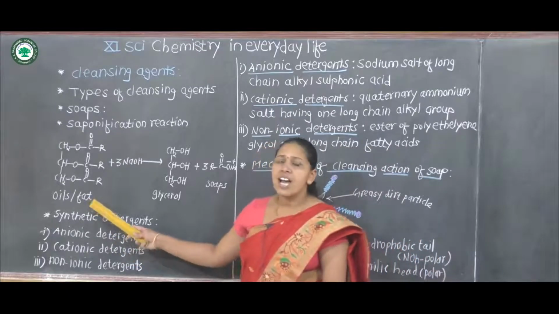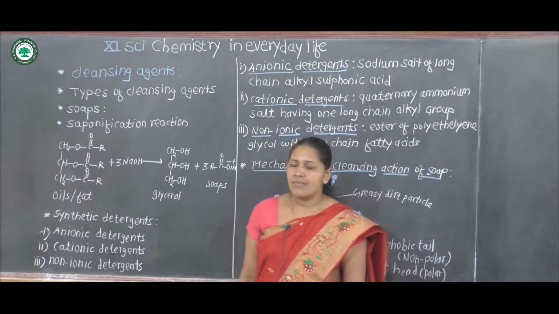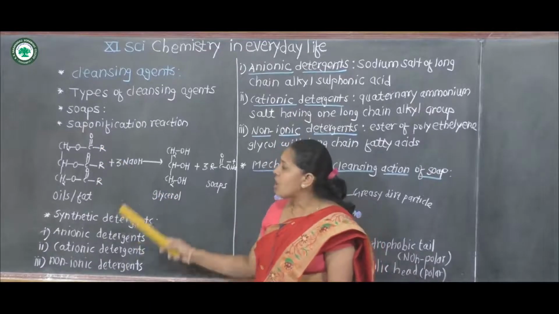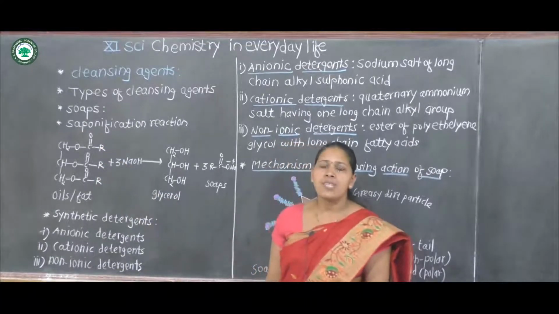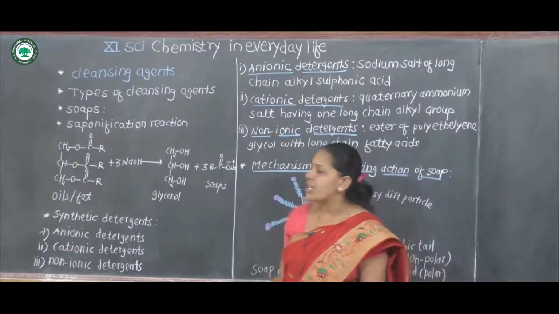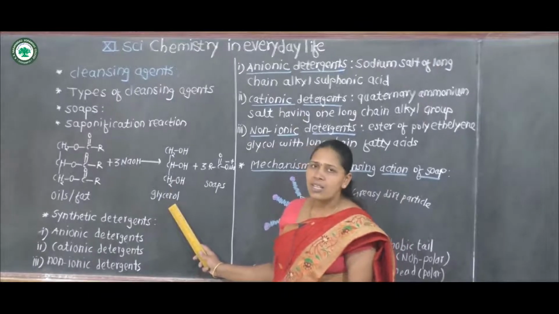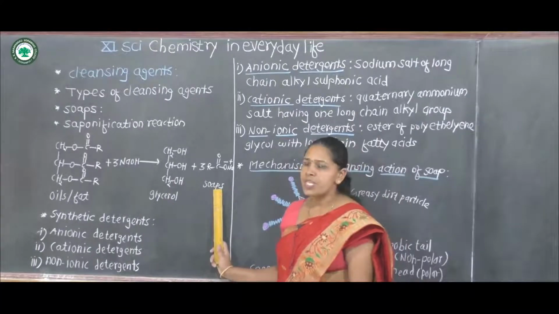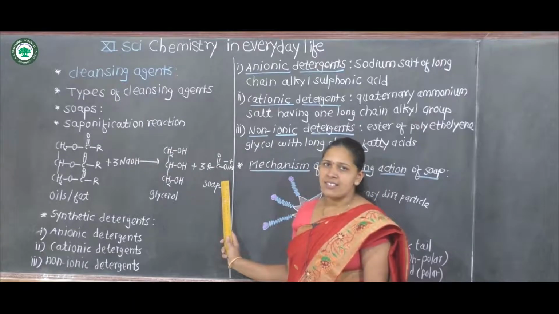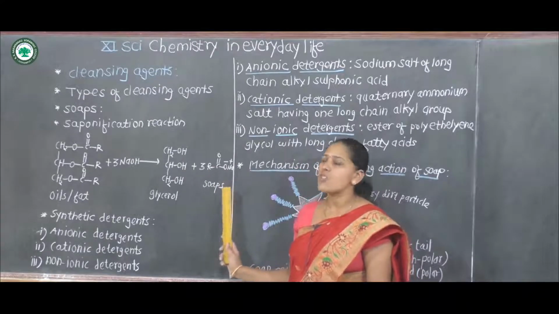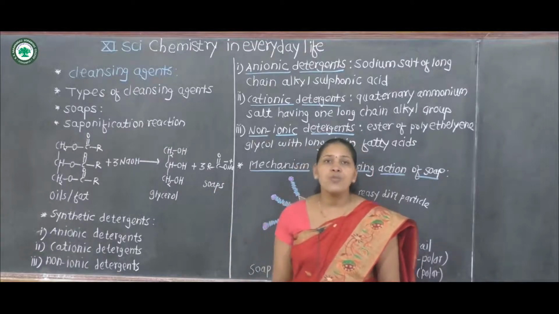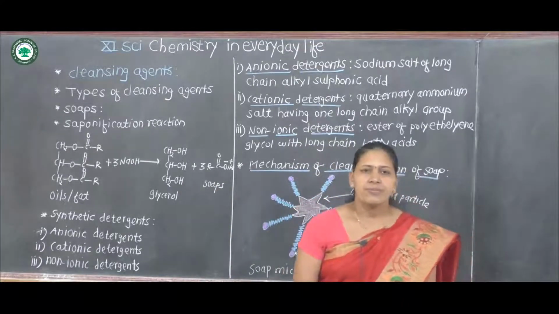Oils and fats are triglycerides. These triglycerides, on alkaline hydrolysis, that means on reaction with sodium hydroxide or potassium hydroxide, form glycerol and soap. Soap is the sodium or potassium salt of long chain fatty acid. This is the saponification reaction.